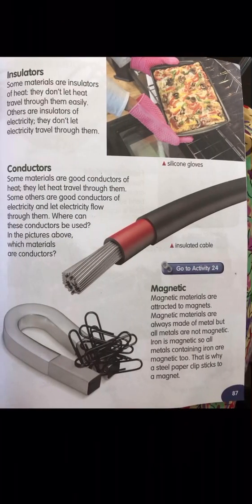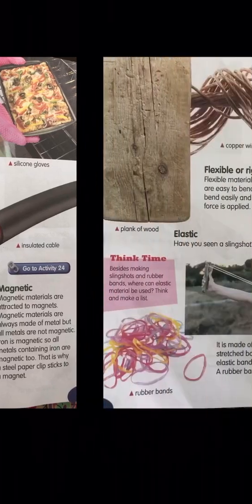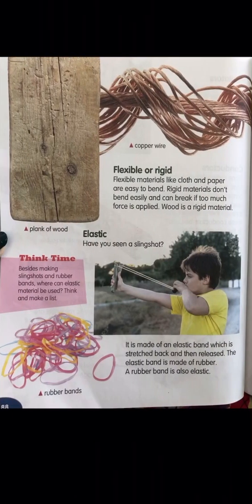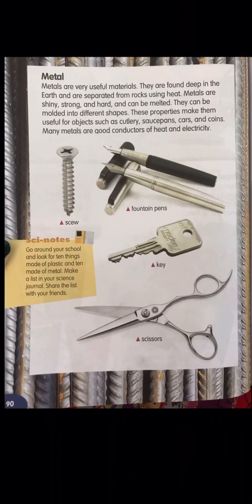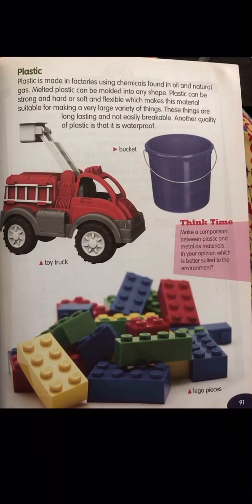Yes, we read about insulators, conductors, magnetic materials, flexible or rigid materials, elastic materials, and about paper, metal and plastic. Okay, so kids, you have to read this chapter very carefully. Then you have to solve page number 92 and 93 of your book.